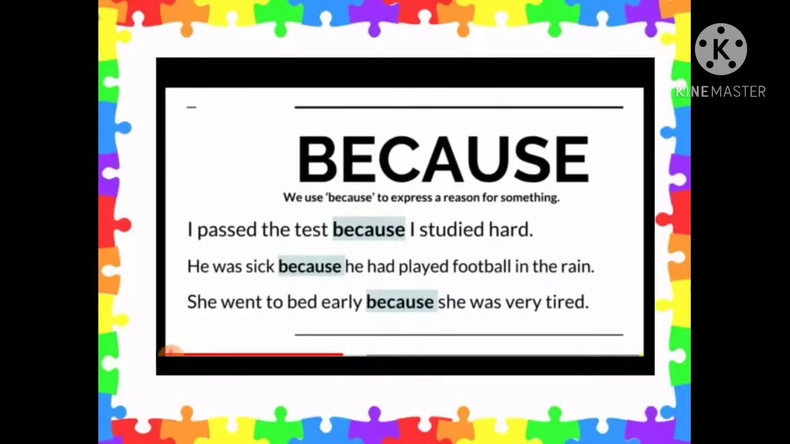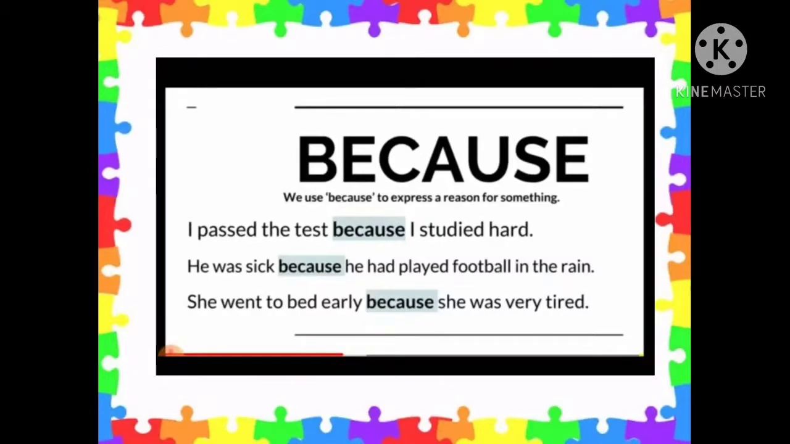Similarly, the next sentence is, he was sick because he had played football in the rain. So what's the reason for him being sick? It is that he played football in the rain. And the third one is, she went to bed early because she was very tired. So when we have to give reasons in a sentence, we join the sentence with the conjunction because.